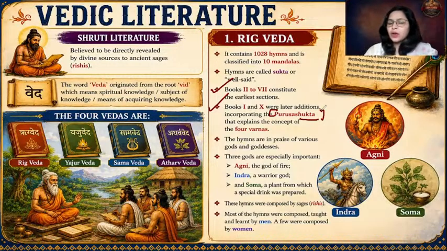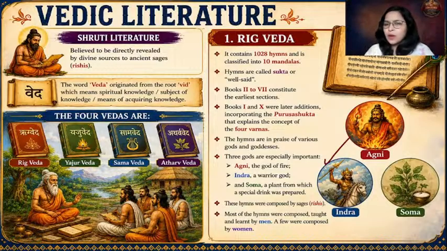Now, let us talk about the hymns. These hymns are in praise of different gods and goddesses. There are three important gods. The famous god was Indra. There are more than 250 hymns attributed to Indra alone, so Indra was the primary deity.